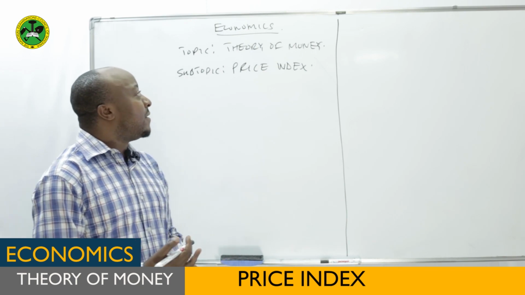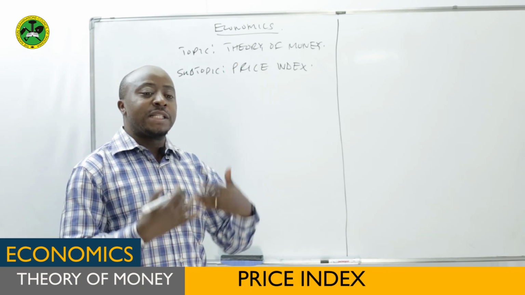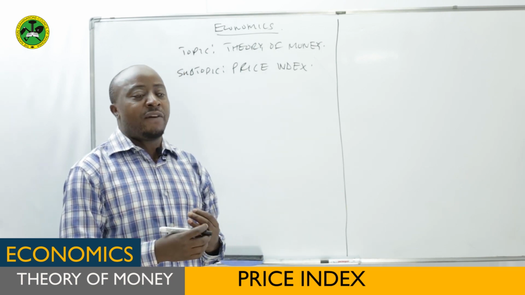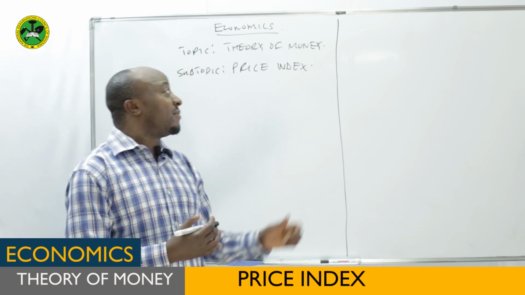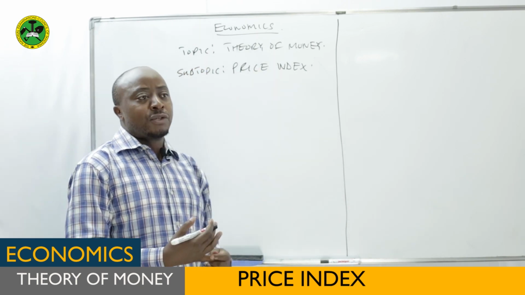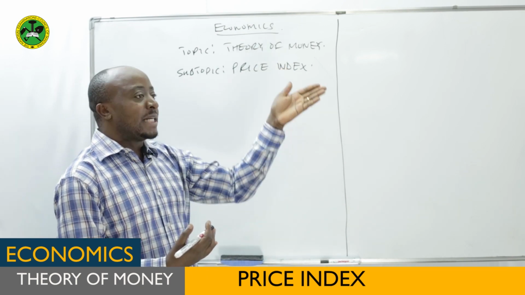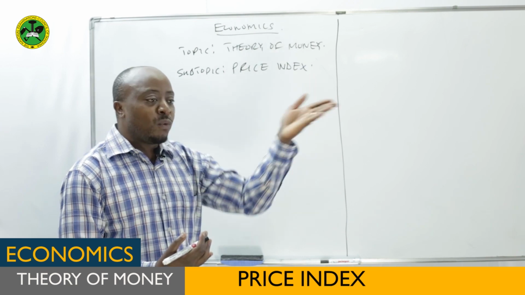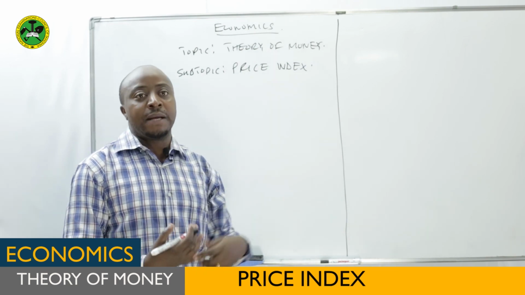For that case, again, we say money is the one which influences prices in the market. Prices are changing from time to time, and one of the factors influencing those changes is money. So the theory of money is directly related to prices of goods and services in the market, because we buy goods and services by using money.